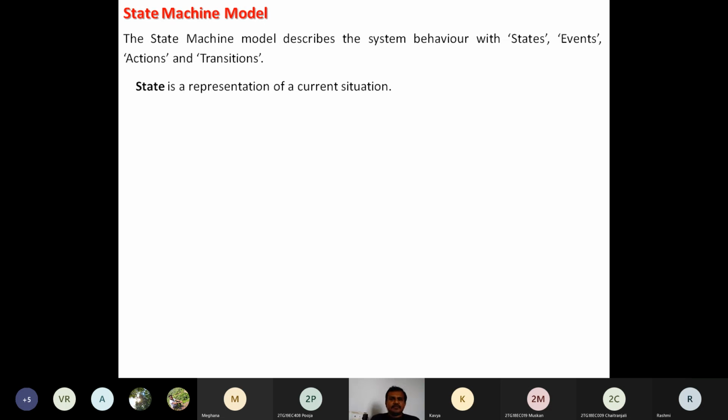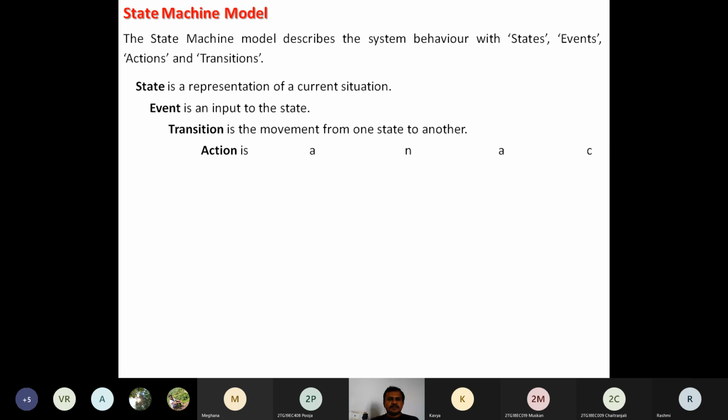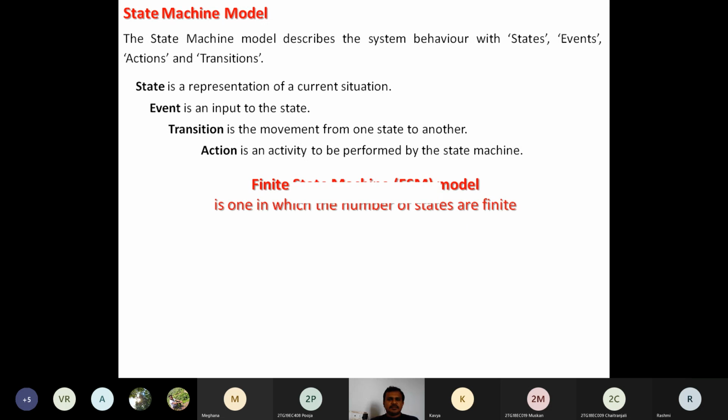And what are these things? State is a representation of the current situation of the system. Then event describes the input to the state. Then the transition is the movement from one state to another state. Then comes the action, which is the activity to be performed by the state machine. Then the useful state machine is the finite state machine, the FSM model, because it has a finite set of states.